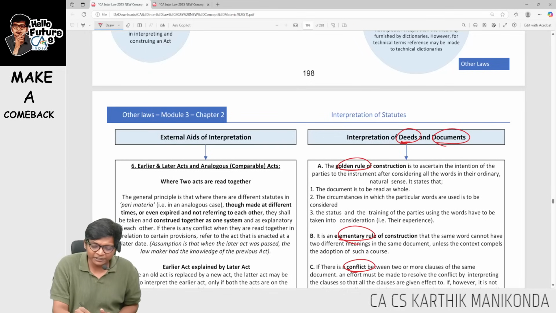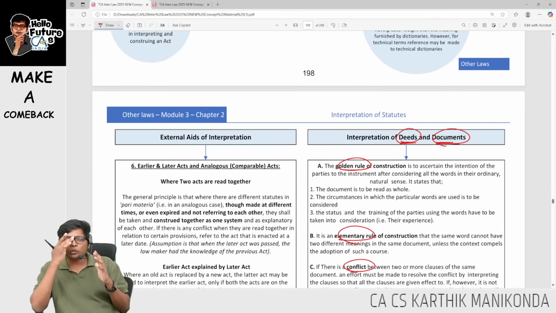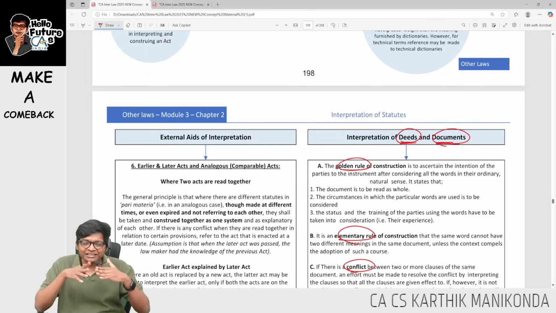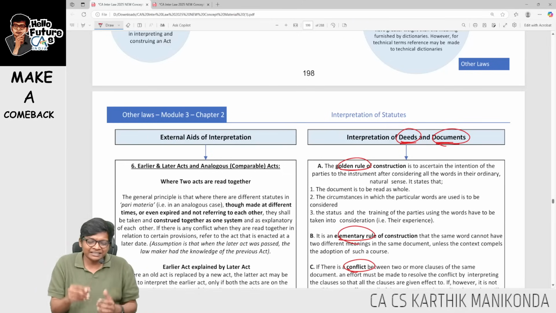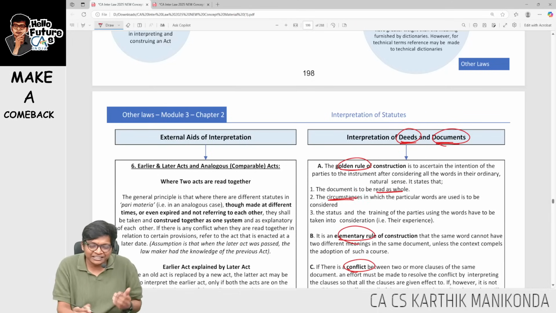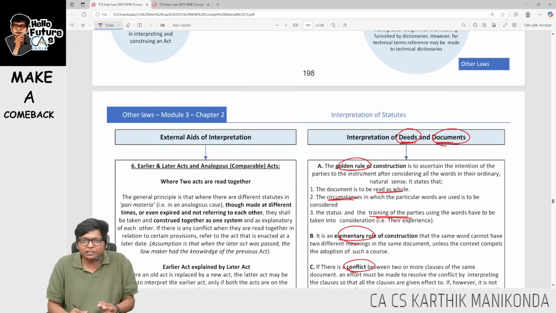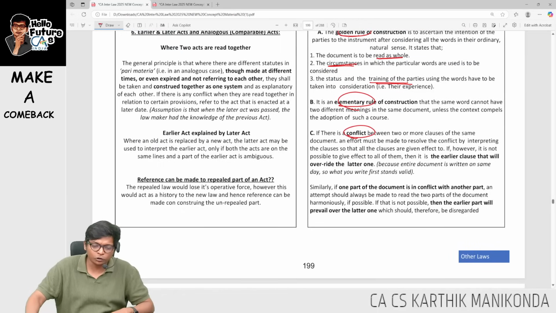First of all, what is interpretation of deeds and documents? A deed or document is nothing but a document that is made between 2 parties, like a rental agreement or a movie ticket, all of that. In the golden rule, they are saying, read the document as a whole and give importance to the circumstance where the word is used, and also give importance to the training and expertise of the person who is drafting these documents.